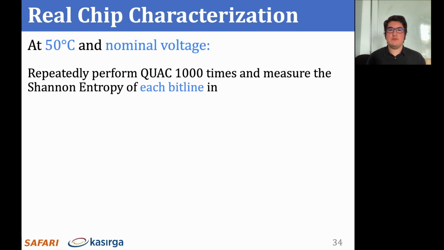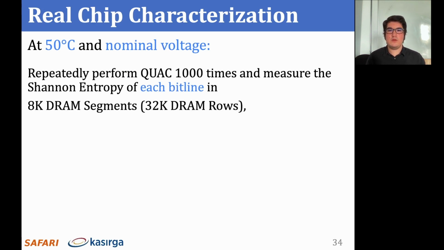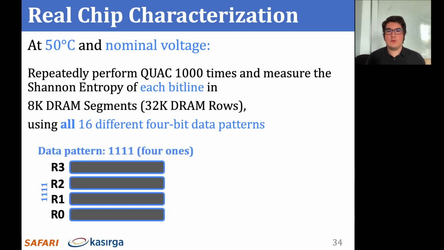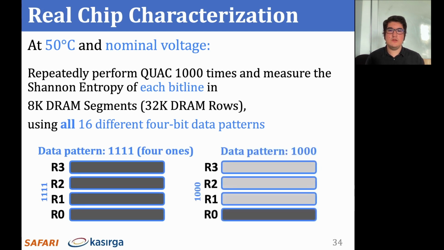We collect 1,000 bit streams from each bit line in 8,000 DRAM segments using all 16 different 4-bit data patterns, where each bit in the data pattern corresponds to the binary value we use to initialize all cells in a DRAM row. For example, the 1111 data pattern initializes each row with all ones, and the 1000 data pattern initializes the first row with all ones and the remaining rows with all zeros.